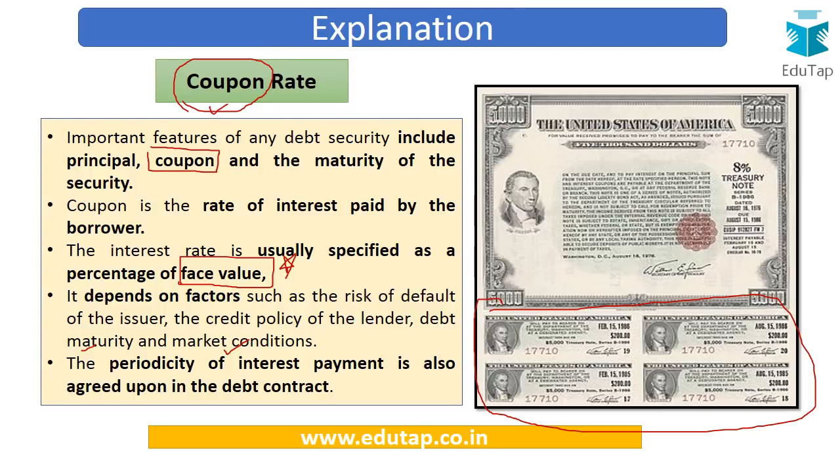The periodicity of interest payment is also agreed upon in the debt contract. Whether the interest is to be paid on a quarterly basis, a half yearly basis or an annual basis is also specified in this debt contract. So this was all about the coupon rate on the bonds. I believe this concept must now be absolutely clear to you, and the most important thing to remember is that it is calculated as a percentage of face value.